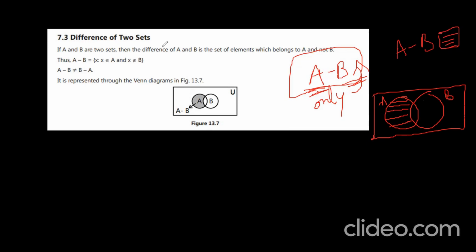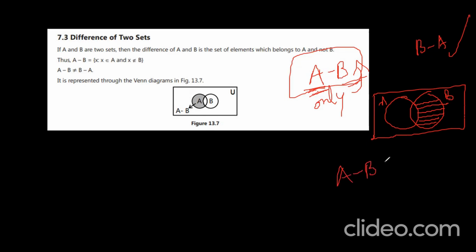Very good. In the same manner, how can I represent B minus A? Come on, let us write the B minus A. B only. There should not be any contact with A. This is B minus A. You understand? Like this, we can represent. So A minus B is not equal to B minus A. Okay. A minus B is not equal to B minus A.